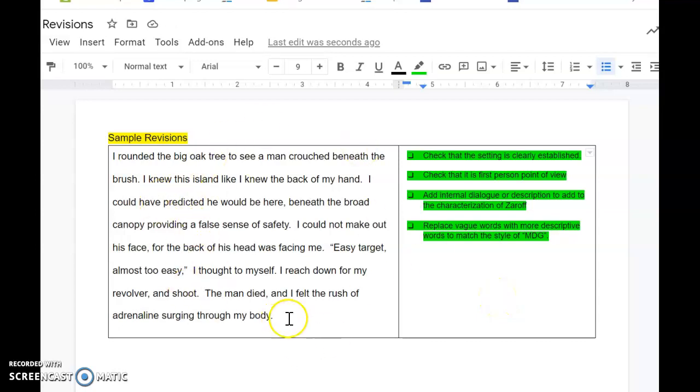So you can see it's not about increasing the length of what you wrote, it's about making each piece a little bit better. So you might find, like I did, I don't need to change anything to hit my second revision bullet point, but there's a lot of different things I could do to hit on all the others. So this is just one example. You are about to do the same with your narrative.